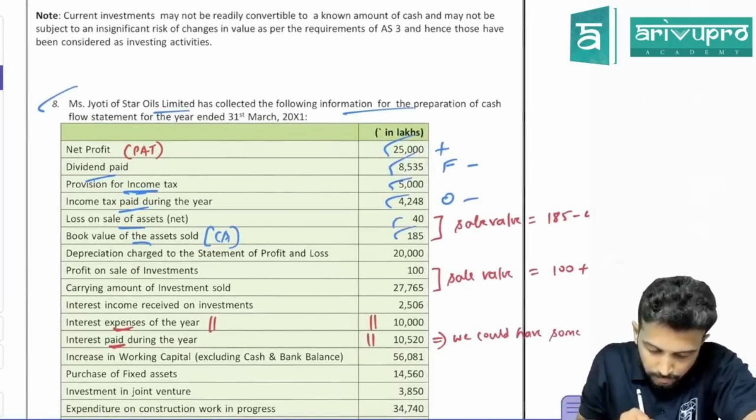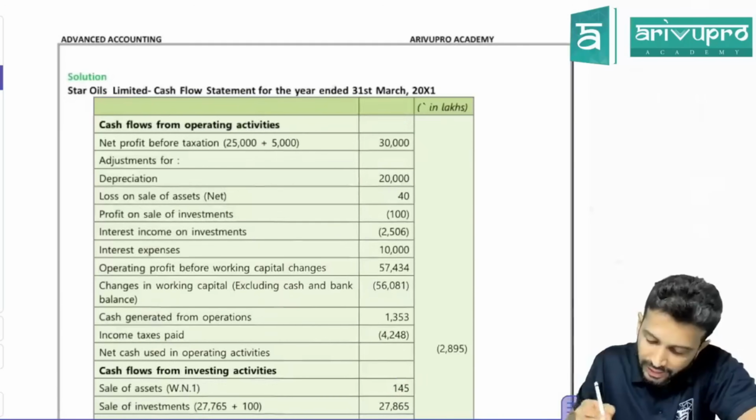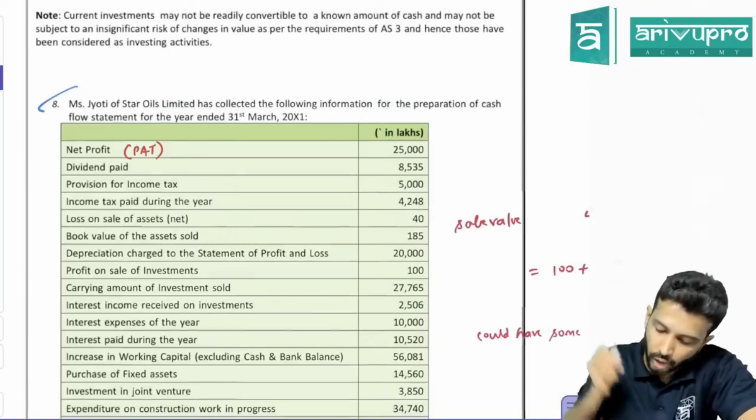These two are over. Depreciation charged to P&L. Depreciation is a non-cash expenditure. What should we do? Add back 20,000. Have they done? Yes. Okay, next.